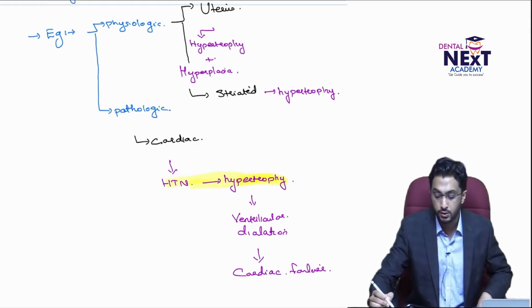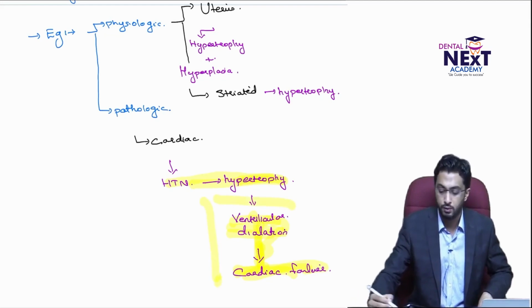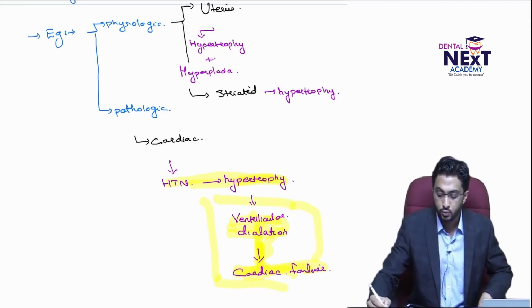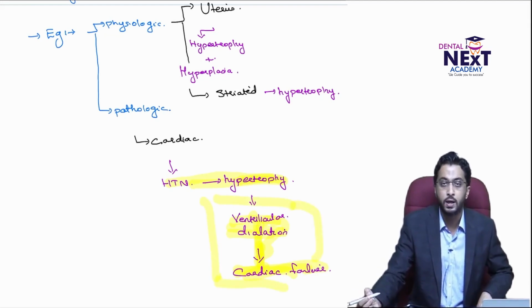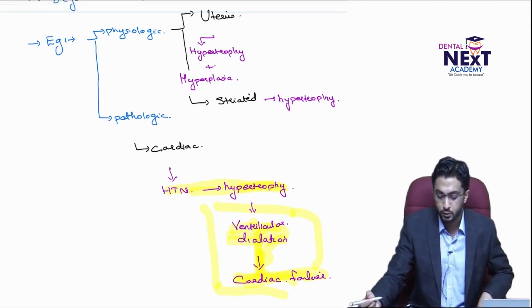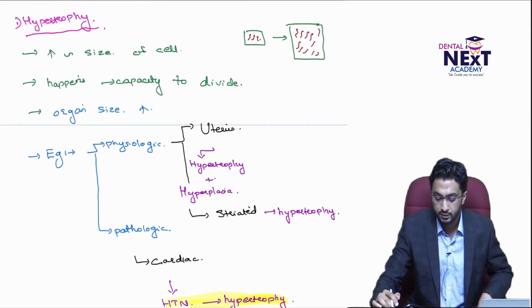Though, I won't say that it's physiologic, it is pathologic, but now there is reversible cell injury. But once it reaches this stage, there is ventricular dilatation and cardiac failure, which is irreversible, which we'll see later on. So it's basically hypertrophy, which is an adaptive mechanism. So this is about the different examples of hypertrophy.